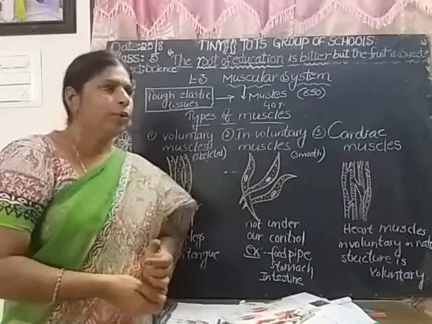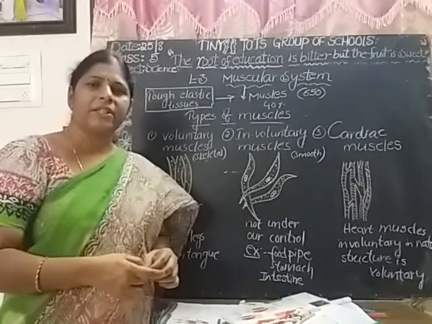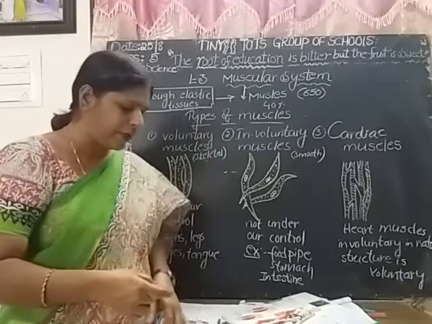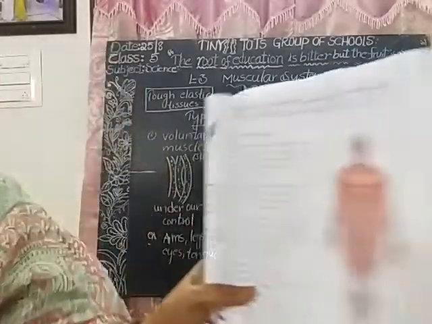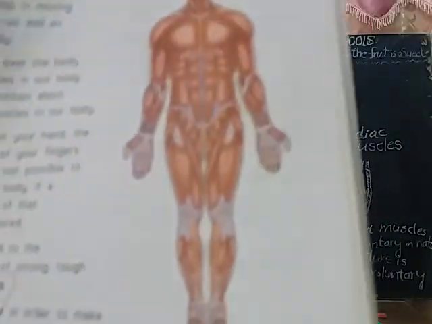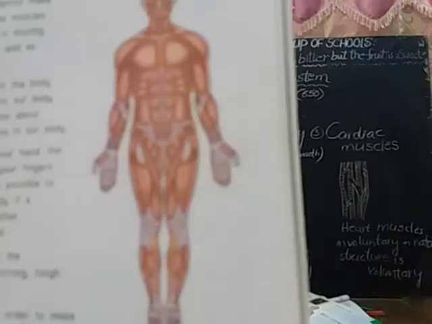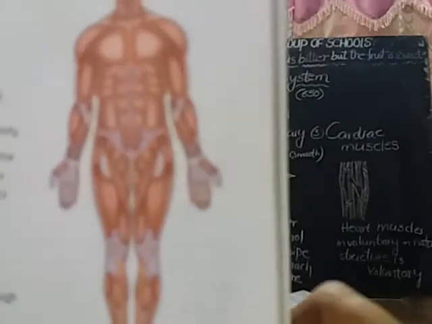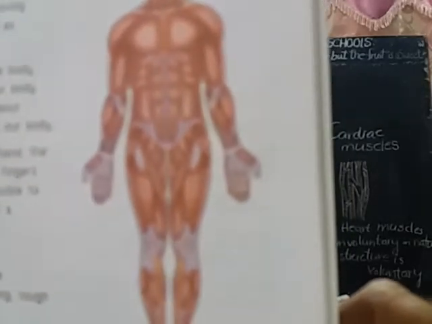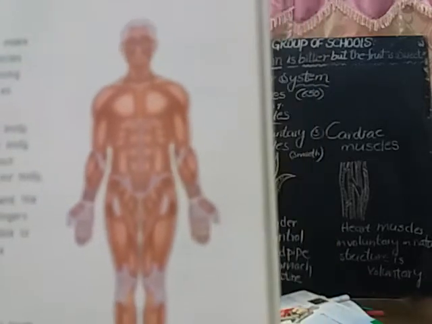Okay, coming to the lesson. There are 640 muscles in our body. We have muscles all over the body. This is the muscular system. Is it clear? Our face and neck contain about one quarter of the muscles in our body.